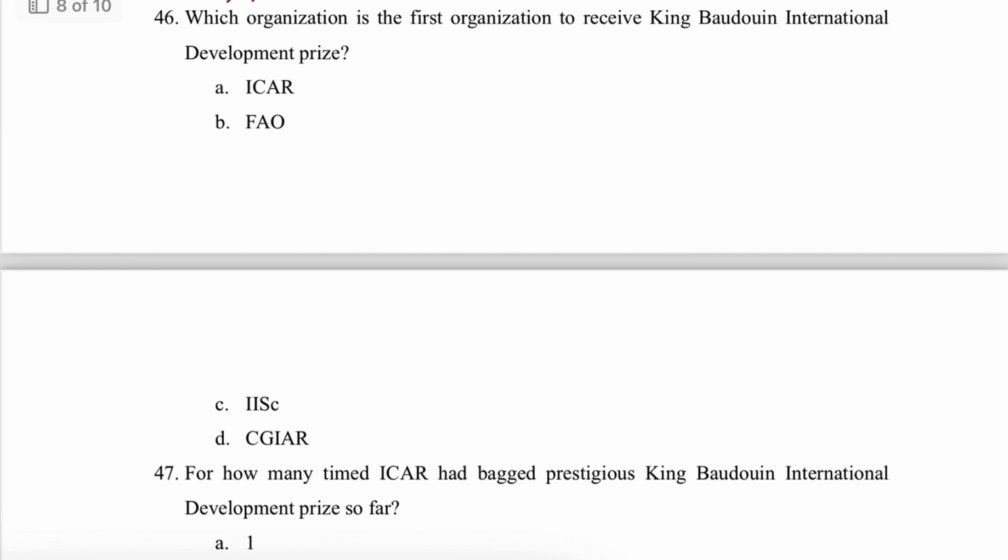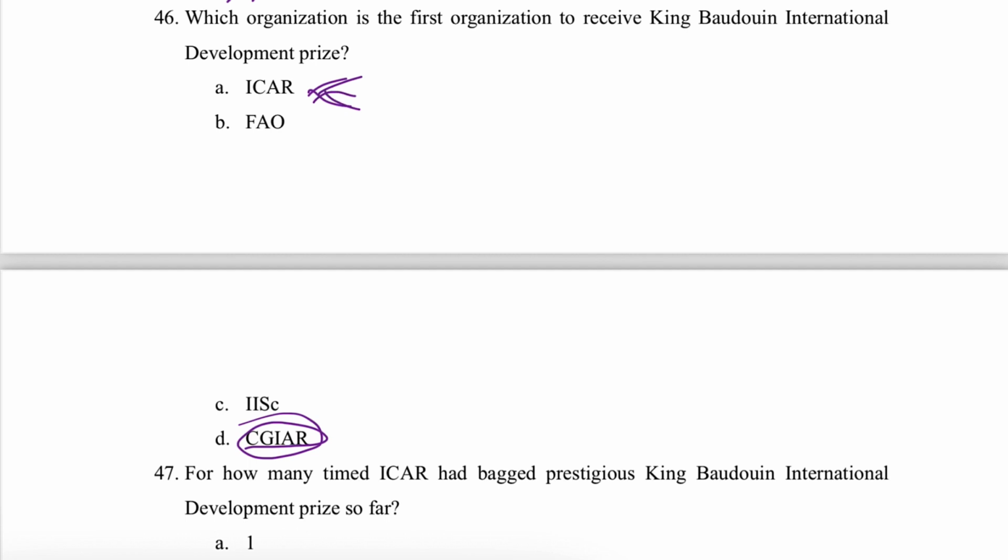Next question is, which organization is the first organization to receive King Baudouin International Development Prize? That is CGIAR. CGIAR got the first King Baudouin International Development Prize, and ICAR received it 2 times.